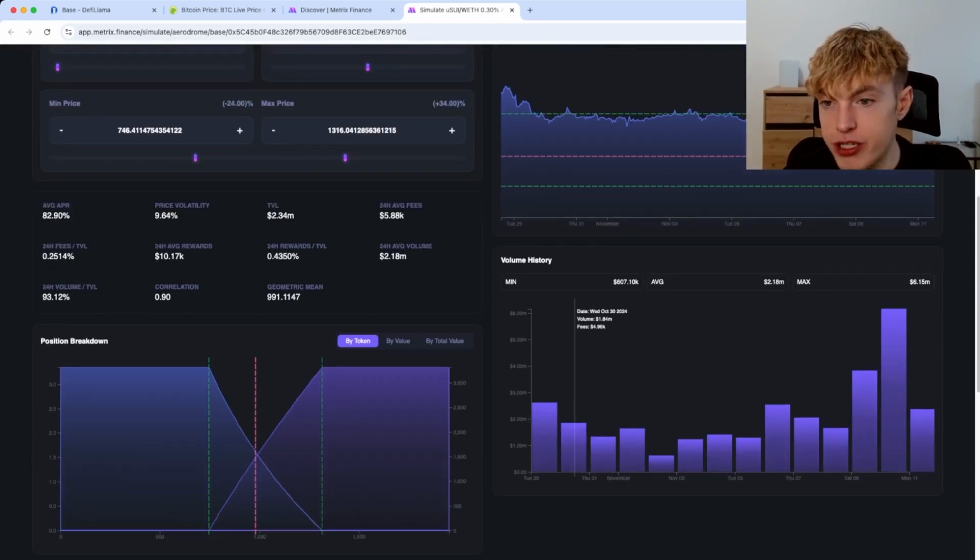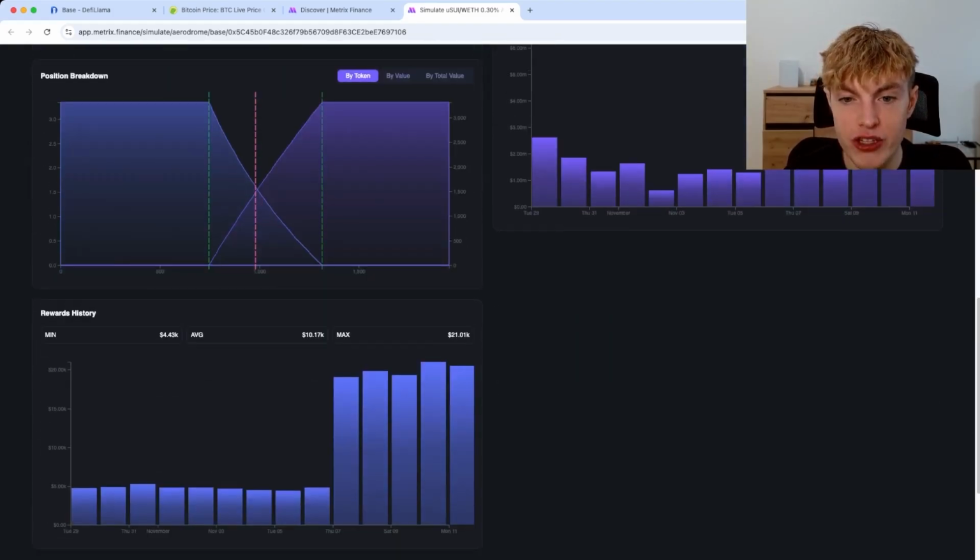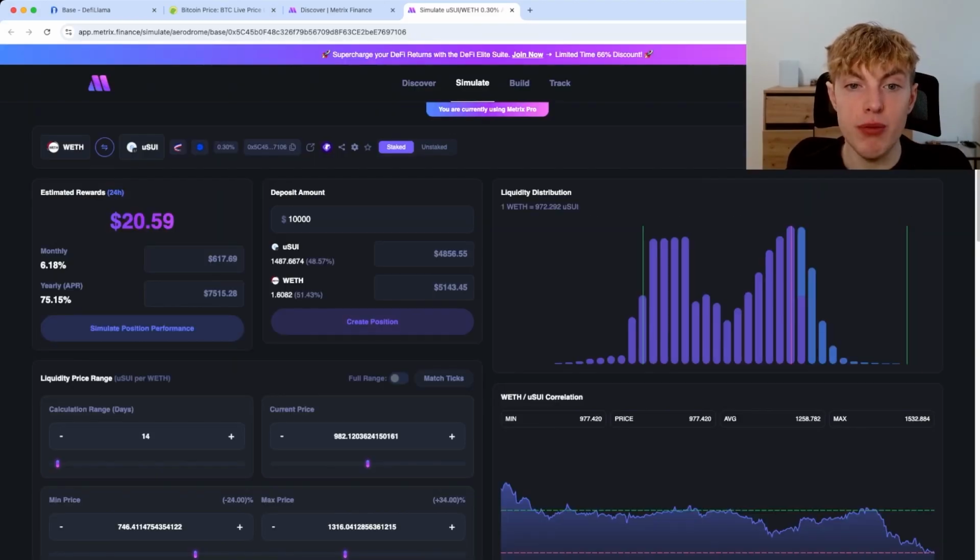Taking a look at the volume history, you can see it had a low day here on November 2nd of 600,000 in volume, but it had a day of over 6 million on November 10th, which was yesterday. So that's a pretty big difference. You can also scroll down and check out the rewards history. This is pretty cool as well. So this could be a solid opportunity. Our next steps would be to do some more due diligence on this.